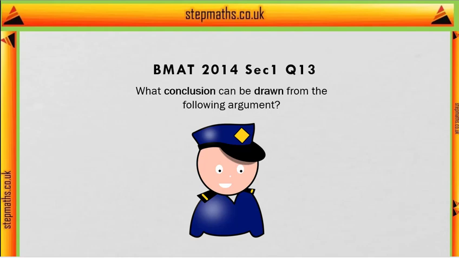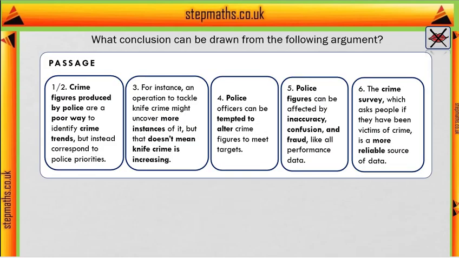This is question 13 from section 1 of the 2014 BMAT, and in this question we're asked what conclusion can be drawn from the argument. So let's just remind ourselves, if we're looking for a conclusion that could be drawn, that's something that's not already said but does follow from the passage. So let's have a look at the passage.